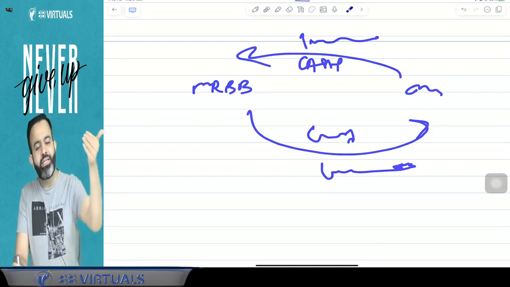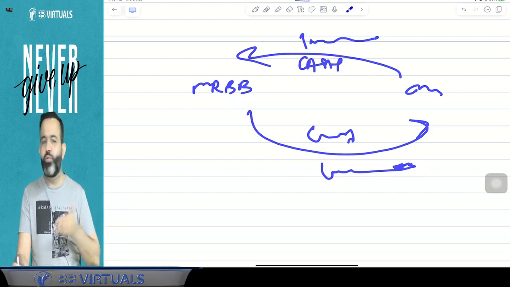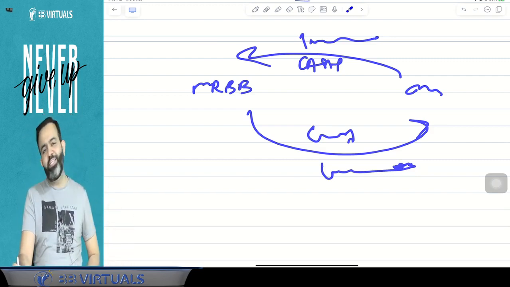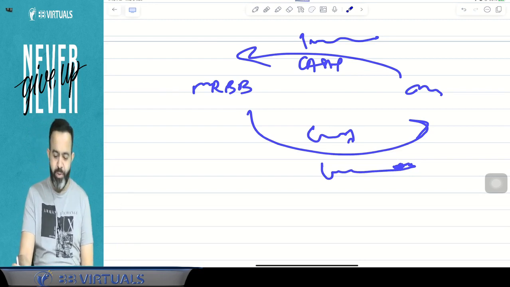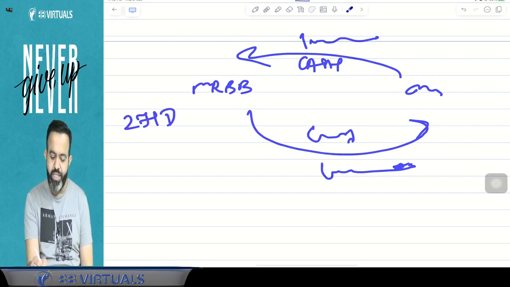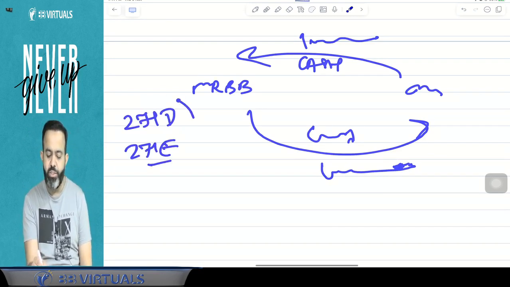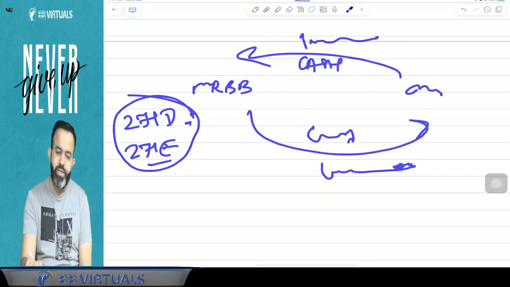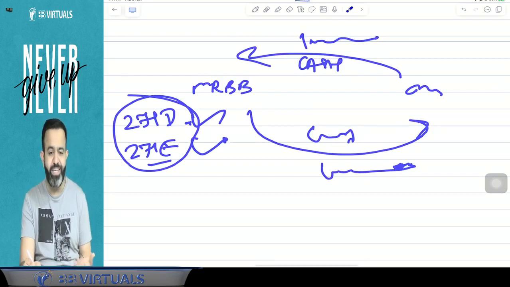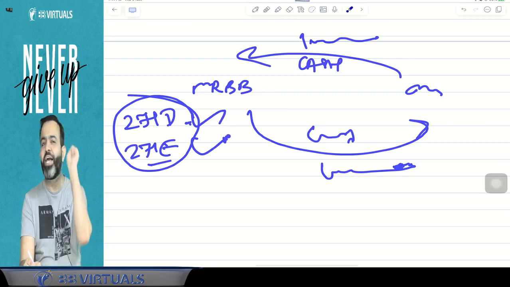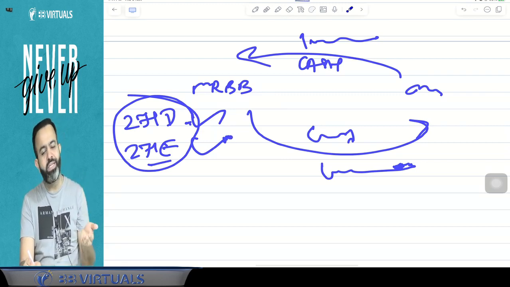When I am repaying in cash, 269T is violated. So when both sections are violated, then there will be a penalty of 200%, because 100% under section 271D and 100% under section 271E. So in simple words, here there will be a 200% penalty, or I can say that there will be a 2 lakh rupees penalty, because I have violated both sections.